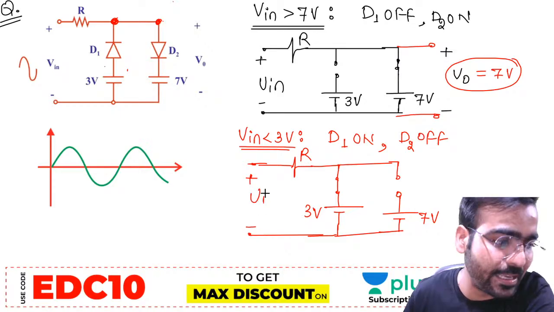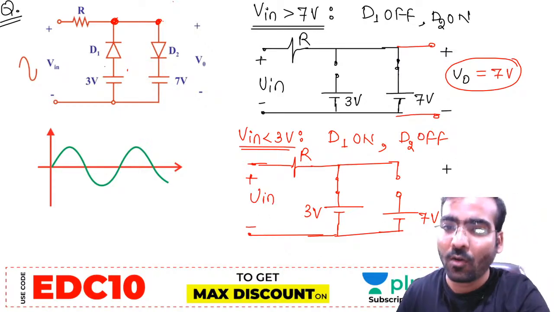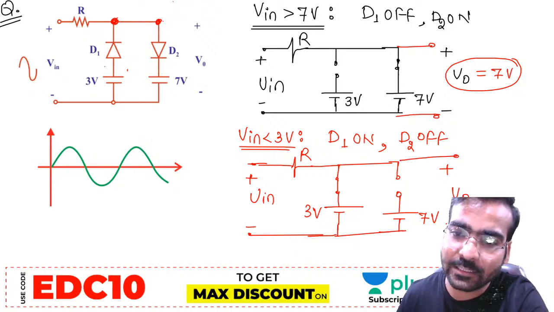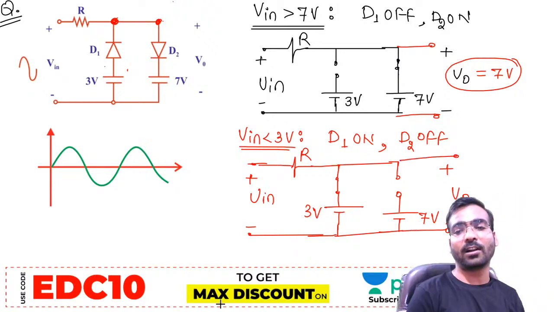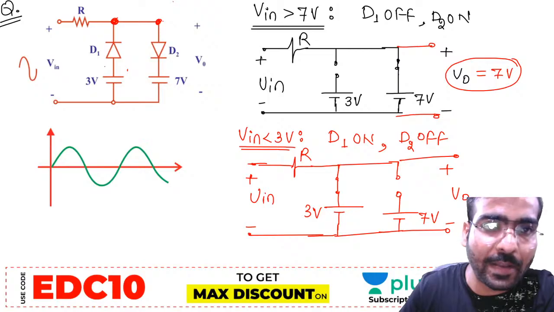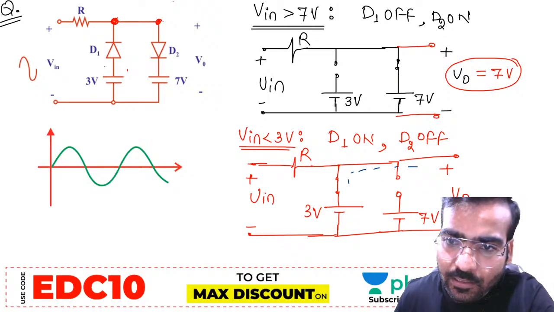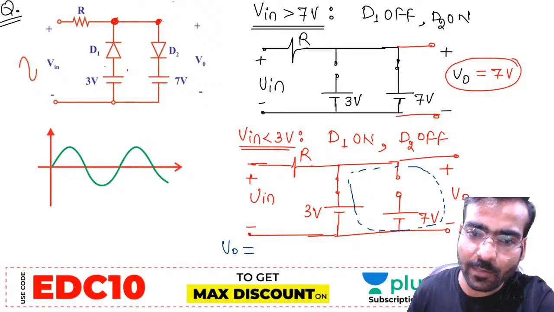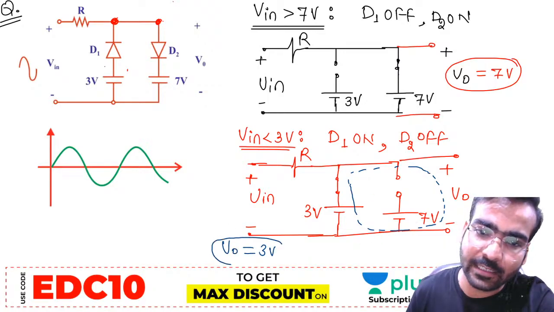Now, what is the V0 that you can expect from here? Can we apply KVL in this loop? V0 will be equal to 3 volt directly.